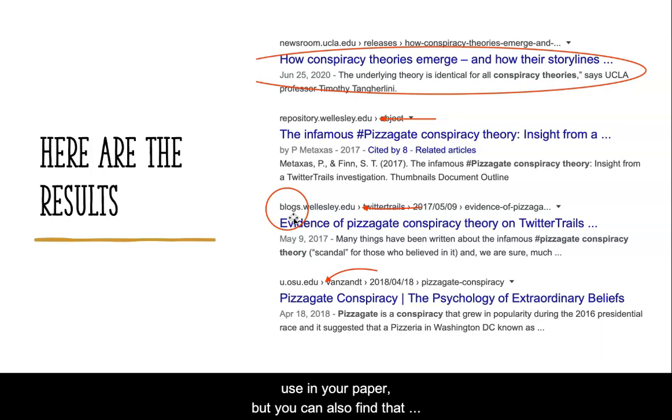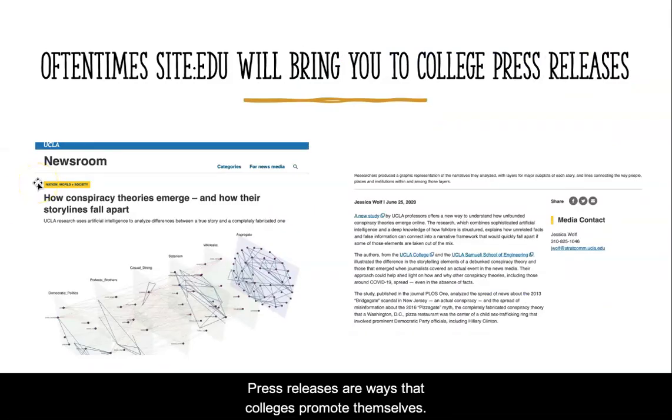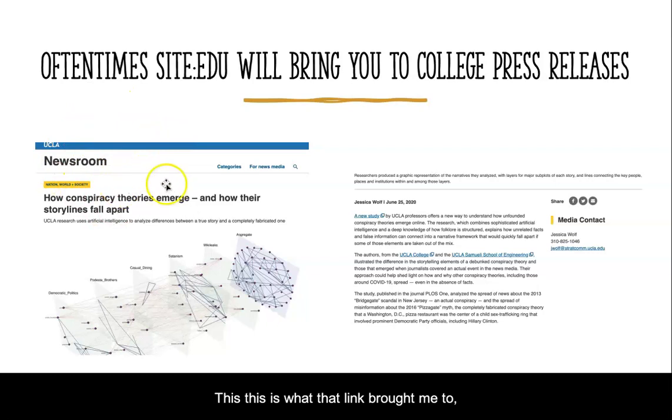But you can also find that there's other different sorts of sources that they'll put out. And this is a press release. The reason I can tell that is because it says newsroom.ucla.edu. So a lot of what you're going to get from colleges is press releases. Press releases are ways that colleges promote themselves. They'll put out an announcement to different newspapers and news outlets to try to get the word out about things that they're doing. So this is what that link brought me to.